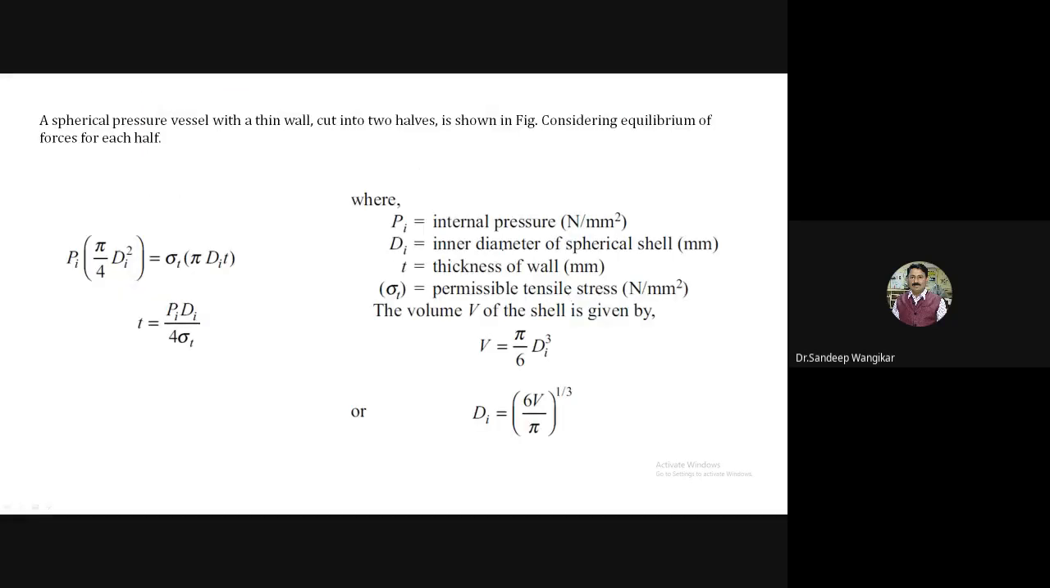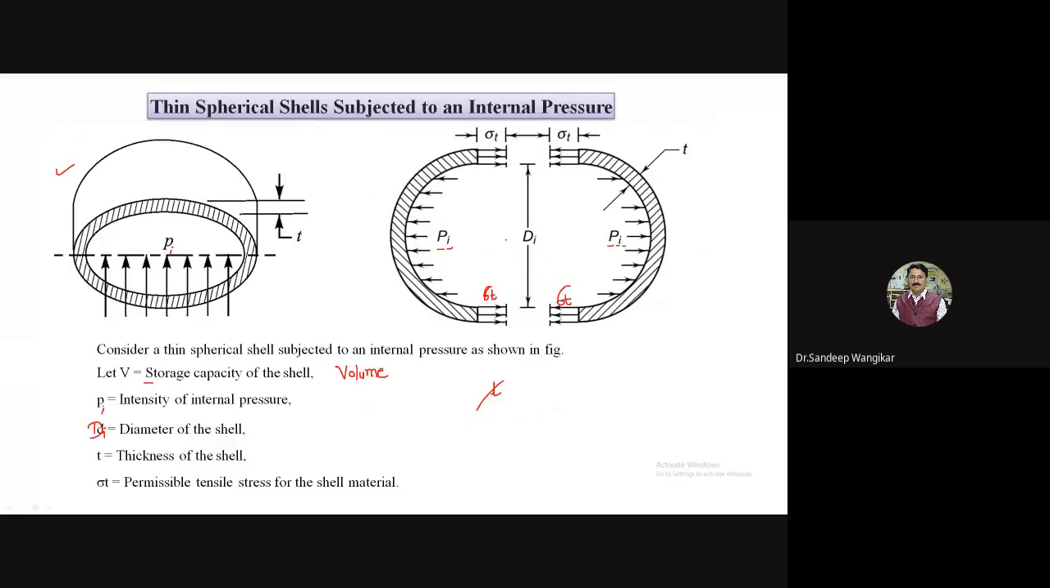A spherical pressure vessel with a thin wall cut into two halves as shown in the figure. So take 1 minute, just give the heading: thin spherical cell subjected to internal pressure. The 3D is not required. You just draw this diagram.